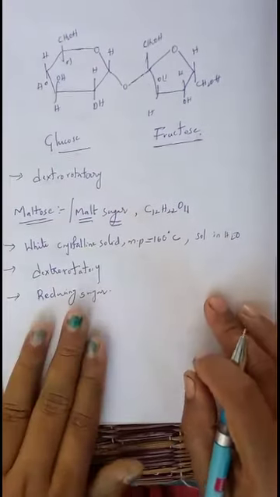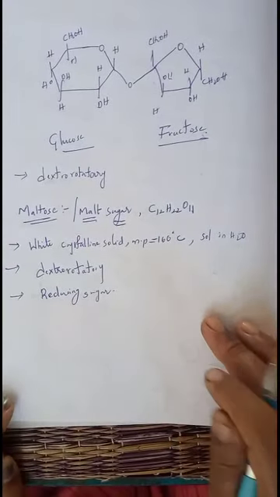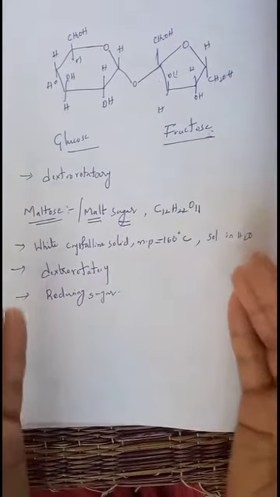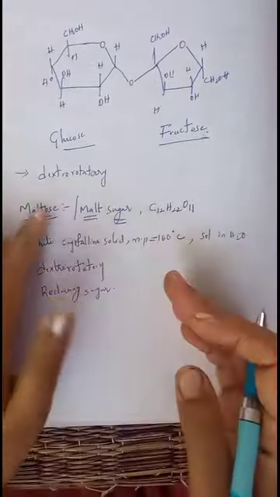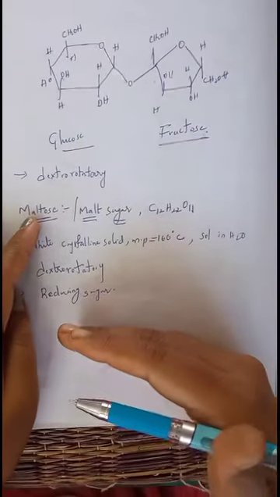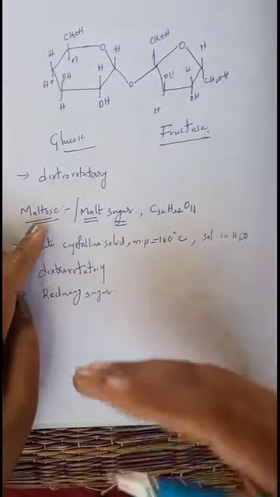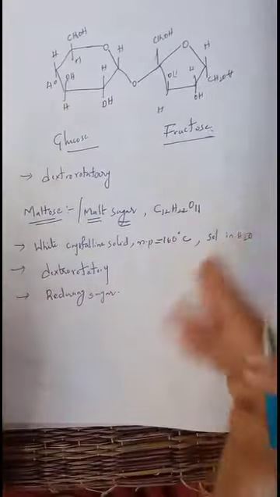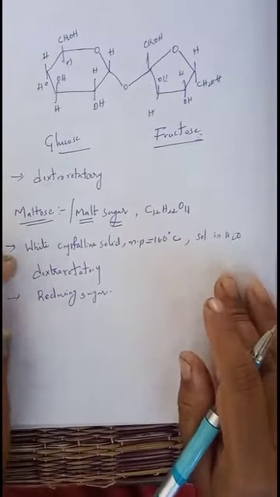That means this maltose is made up of 2 glucose monomeric units. When 2 glucose units combine together, they give maltose. That's why, whenever maltose undergoes hydrolysis in the presence of dilute HCl or maltase, it can be divided into 2 monosaccharides, that is nothing but glucose.